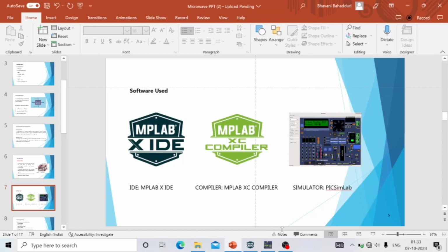The software used in building this project includes MPLAB X IDE, which is used for programming, the MPLAB X compiler, which is used for compilation, and PIC SimLab, which is used for simulation.